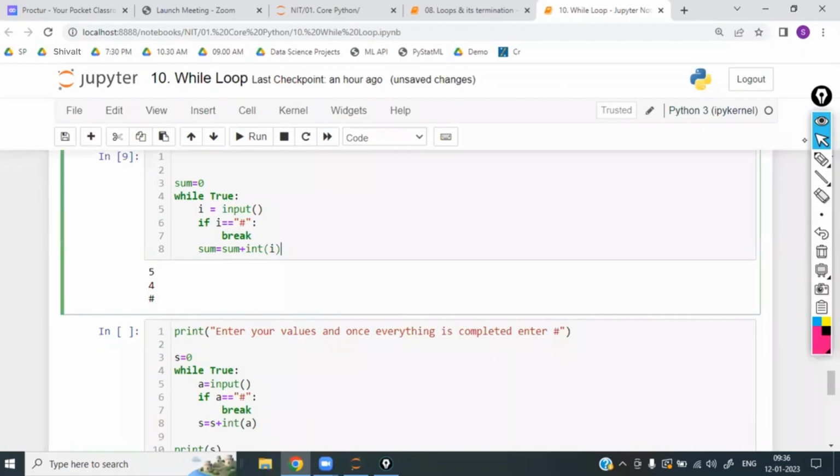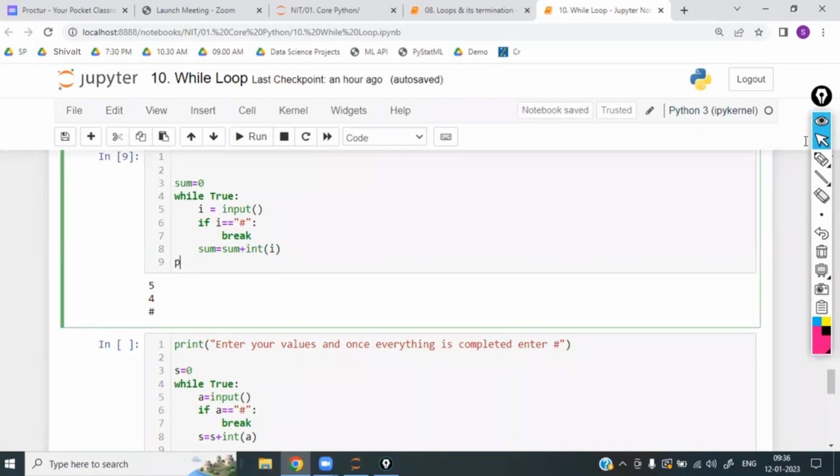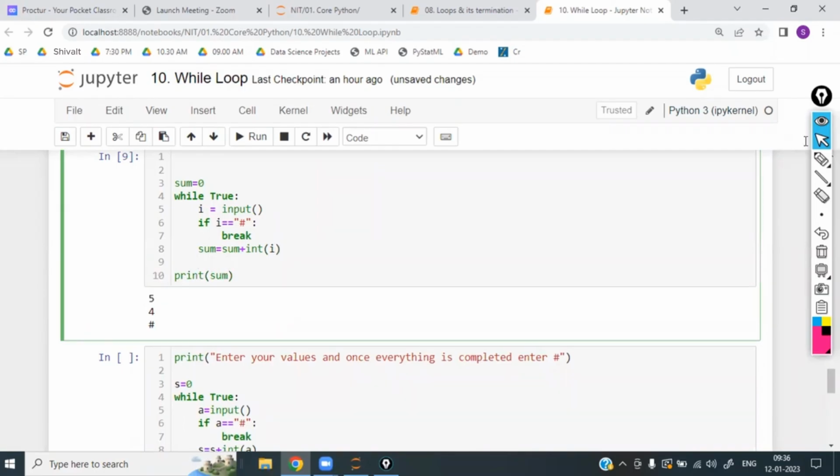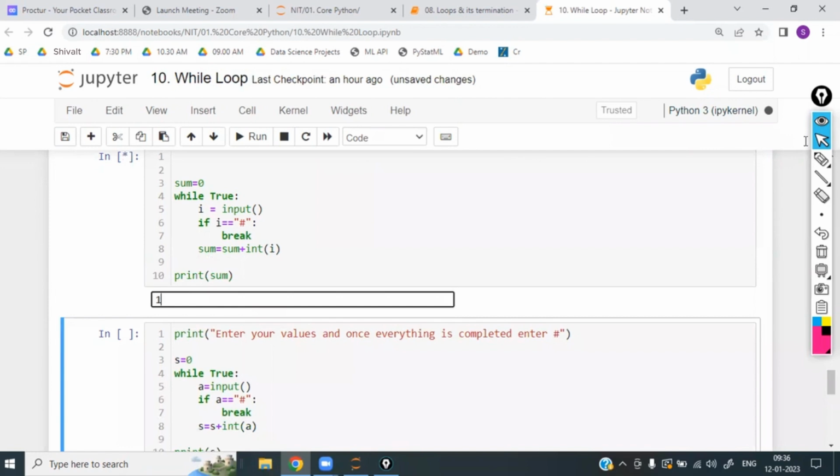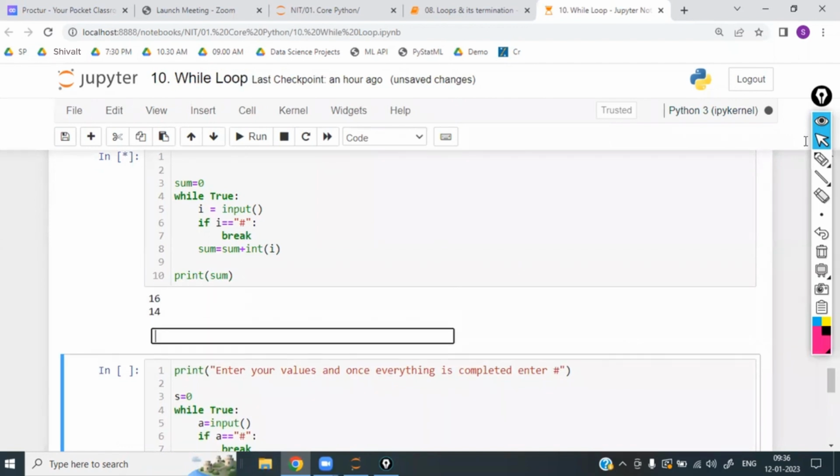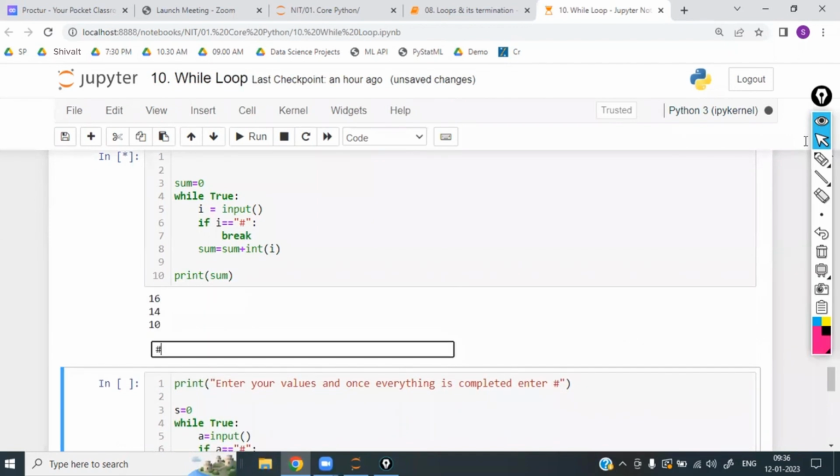Where is print? Print is not there, so write the print. What print do you want? Sum. If you want the sum every time, it goes inside; if you want the sum only one time, it goes right outside. So now I'm going to write here first 16, 14, that is up to here 30, plus 10, 40, and after this hash. Total sum is 40.